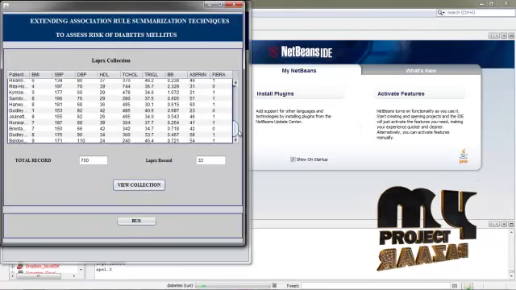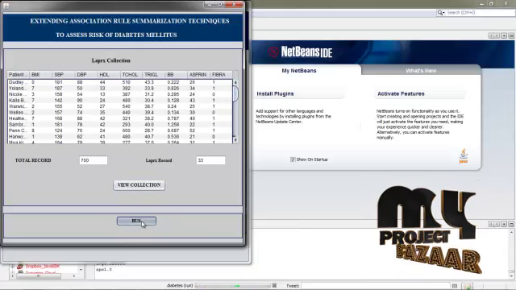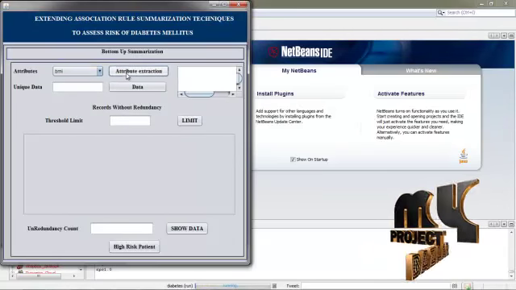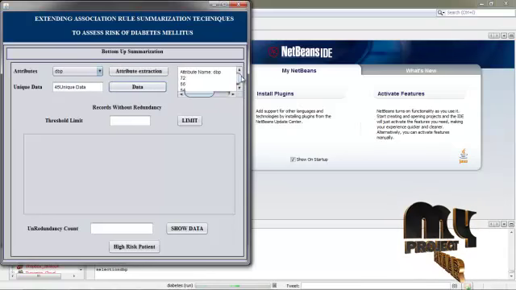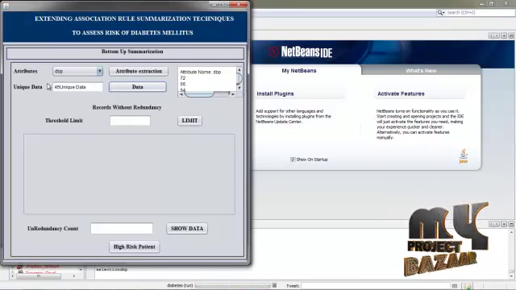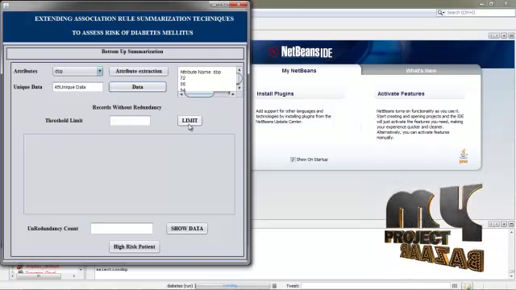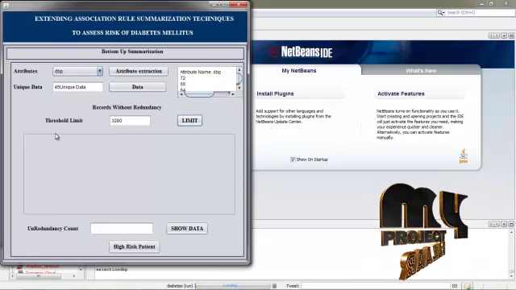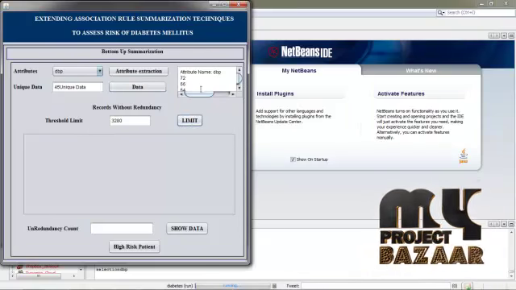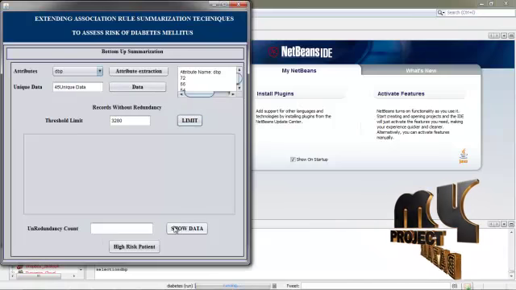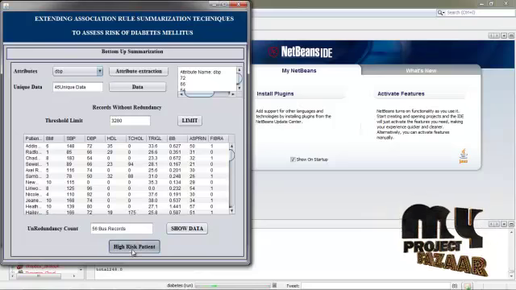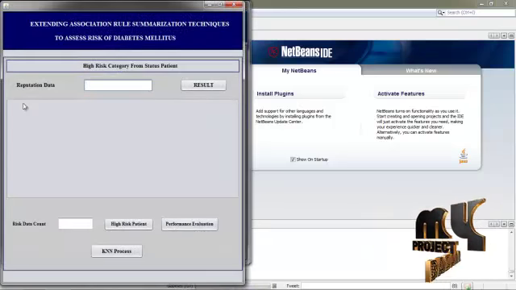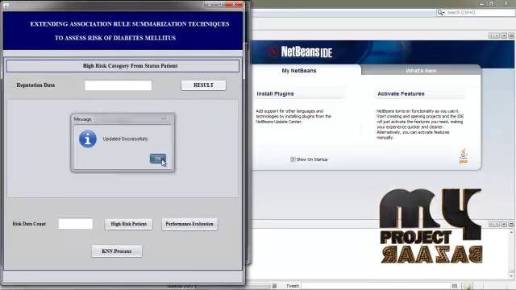We extract the result for that APRS data and perform BUS. Click attribute extraction. We select any one of the data. This is the unique data for the DPP, 45 unique data, and we calculate the threshold limit, which is the overall count of that DPP, and show that our data is a BUS record. Finally we get the result for the high-risk patient.